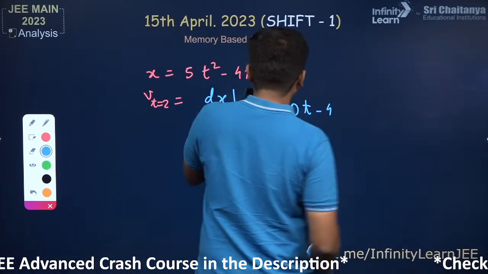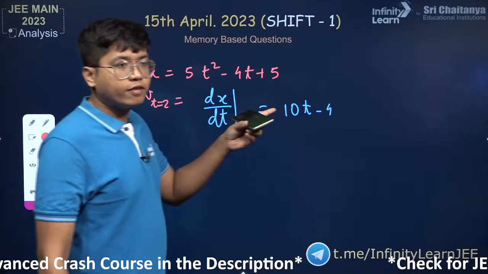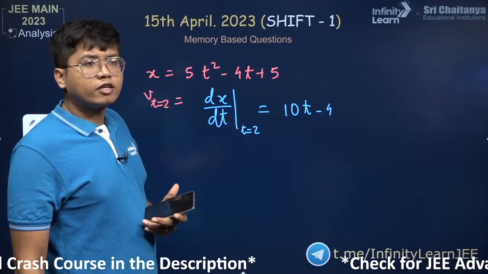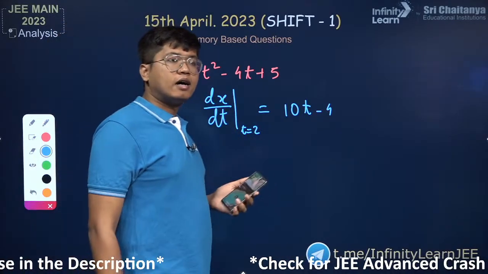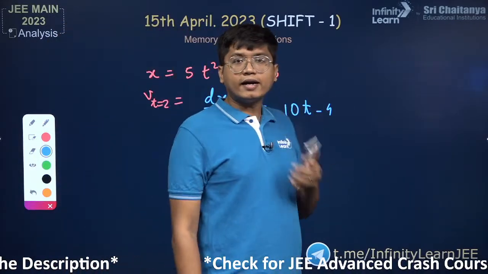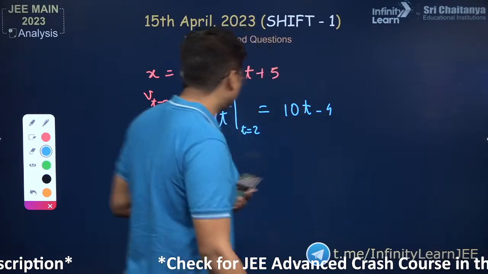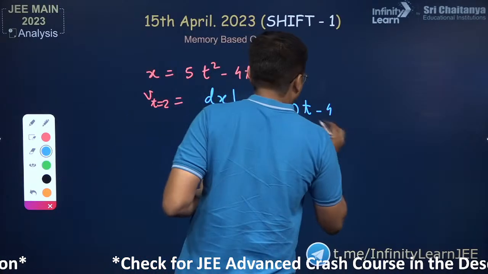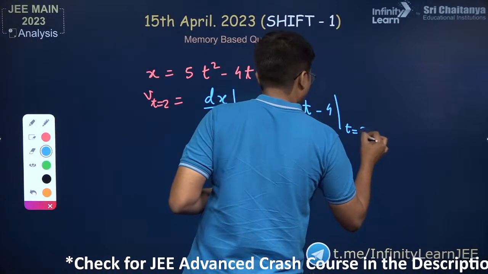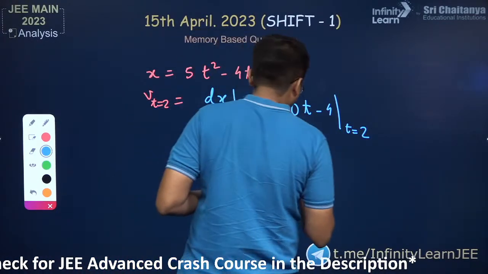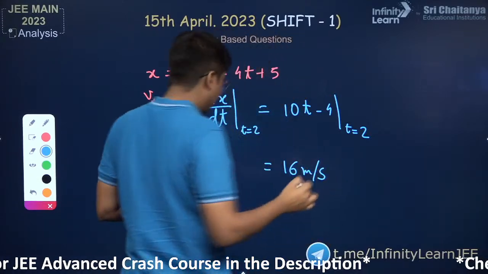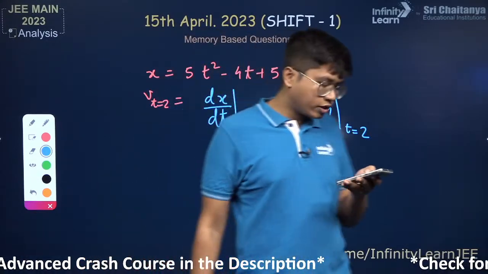And this part will give you 0 because you're differentiating a constant, it will give you 0. सर इलेक्ट्रोस्टैटिक फोर्स से क्वेश्चन आए थे, इलेक्ट्रोस्टैटिक फोर्स से नहीं आए थे अमर, लेकिन वो पिछले वाला दिखाया डाइपोल, इलेक्ट्रिक डाइपोल से क्वेश्चन आया था. So I need it at t is equal to 2 seconds. So if you put that in, you have 20 minus 4, that is 16 meters per second. एकदम direct question, कुछ सोचना नहीं है.